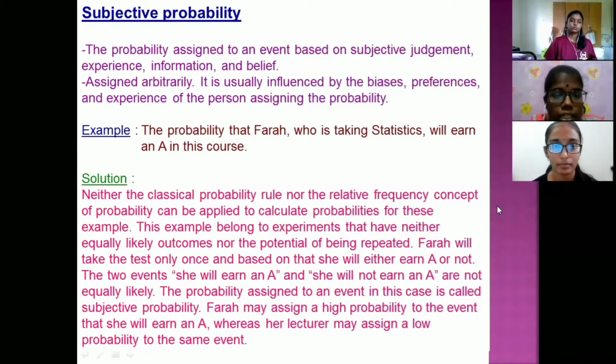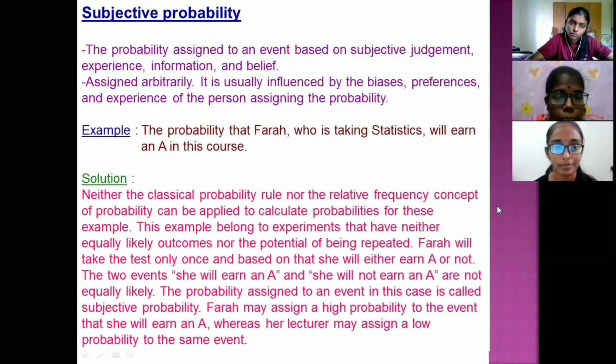For example, the probability that Farah, who is taking statistics, will earn an A in this course. Solution: neither the classical probability rule nor the relative frequency concept of probability can be applied to calculate probabilities for this example.